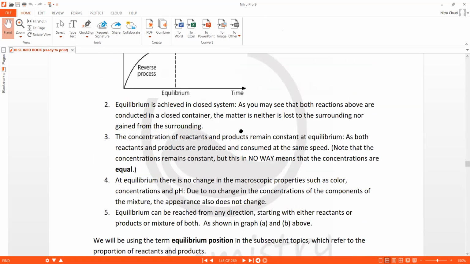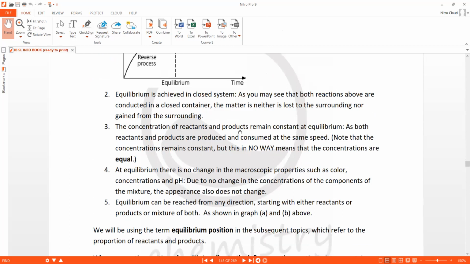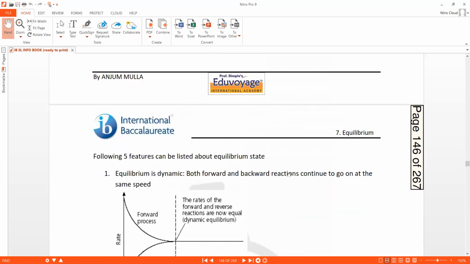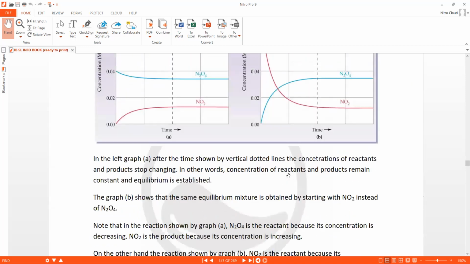Fifth, the equilibrium can be achieved from both directions. Equilibrium can be reached from either reactants or products or a mixture of both. So here we look at the second graph.